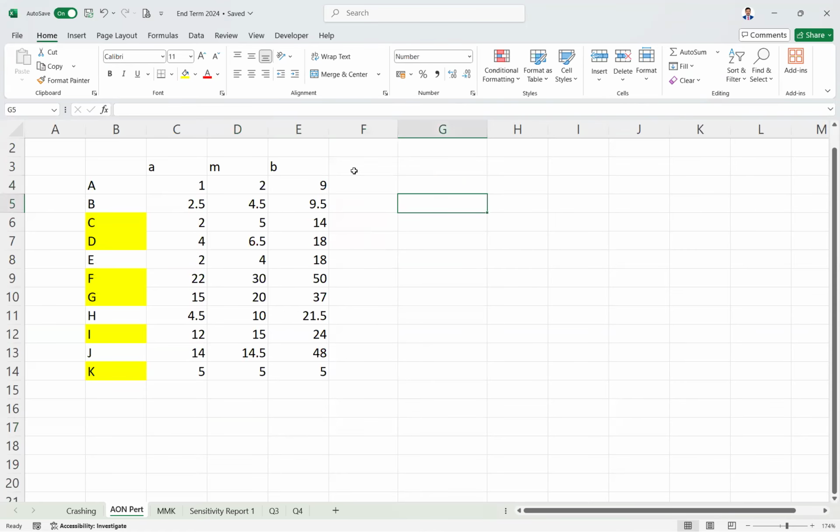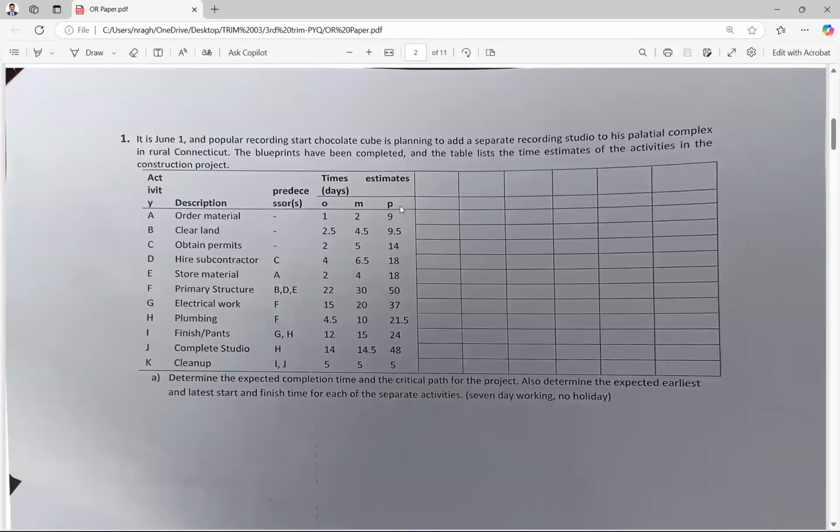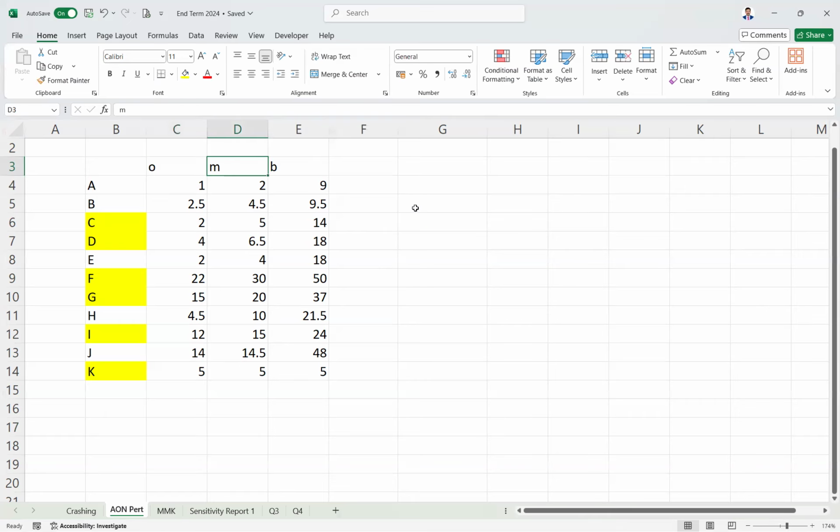Now we have to calculate the time for the job activity. This they gave as optimistic, most likely, and pessimistic, so I'm also taking the same. Now how do you get the time for each job?